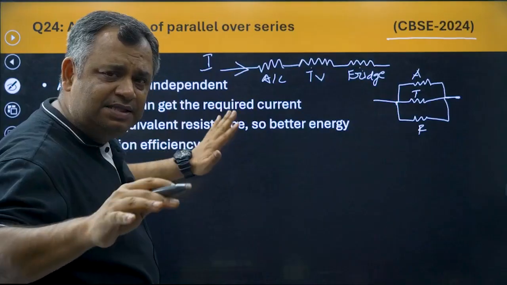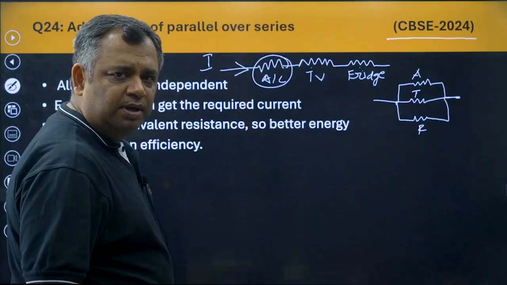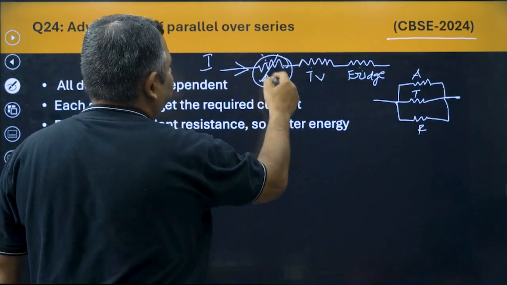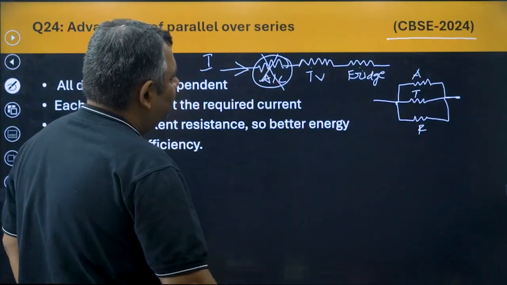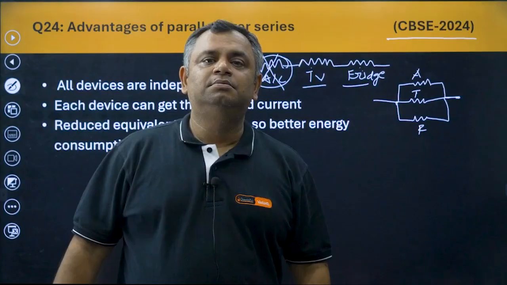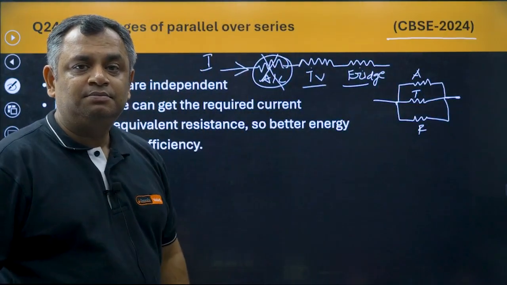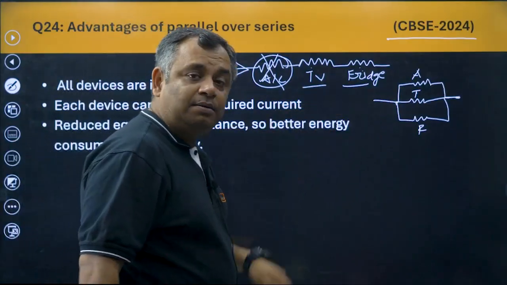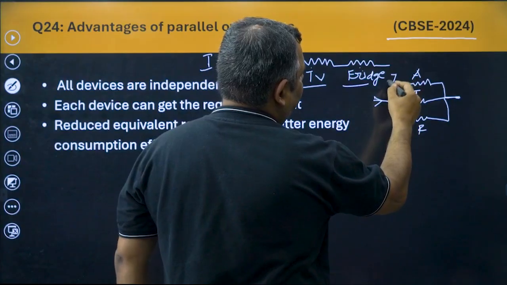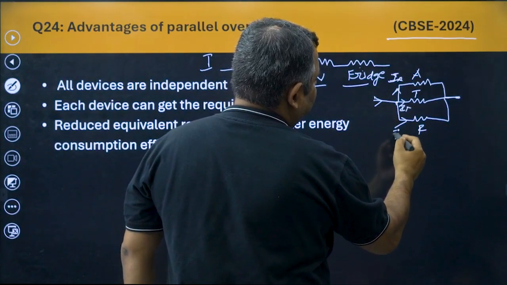Because of some problem, your AC got broken and no longer it is able to get the current through it. Now, if this happens, then your TV and your fridge both will stop working. And what would happen here? If the current is going from this place, since it is in parallel, here it will be IAC, IT, IF.